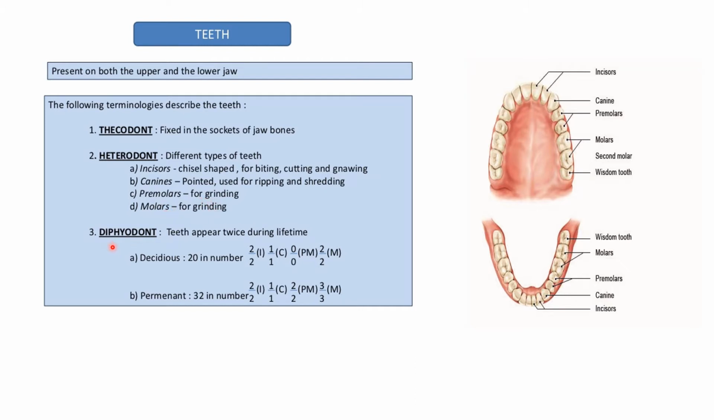Then comes diphyodont. Teeth appear twice during the lifetime. Deciduous, that means the milk teeth, which are 20 in number. So incisors are 2 on the upper and lower side. Then comes the canine, which is also present on upper and lower sides. Then premolars, which are absent, and then come the molars, which are on upper and lower side. And permanent teeth are 32 in number: 2 incisors, 1 canine, 2 premolars, and 3 molars.